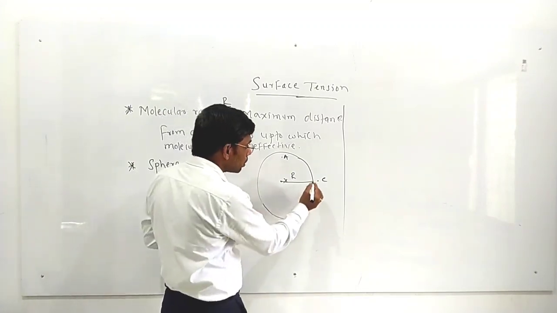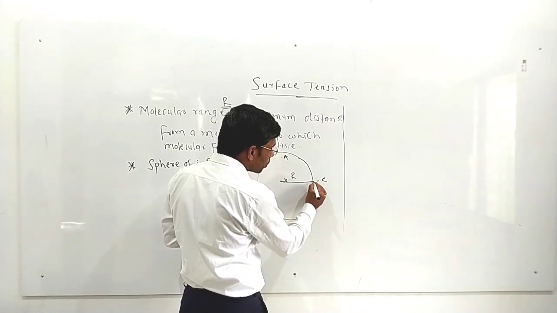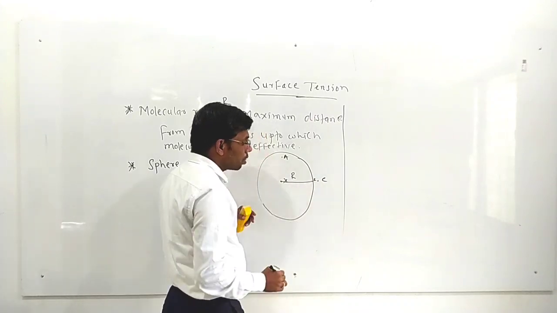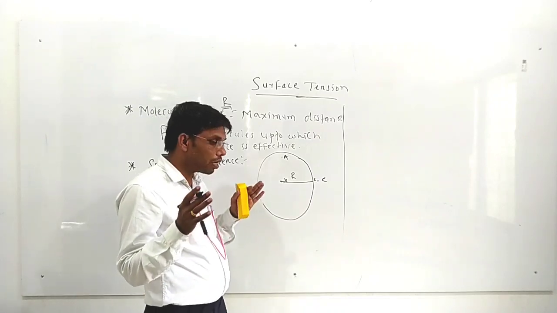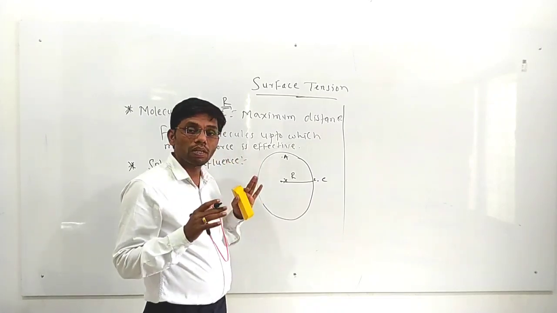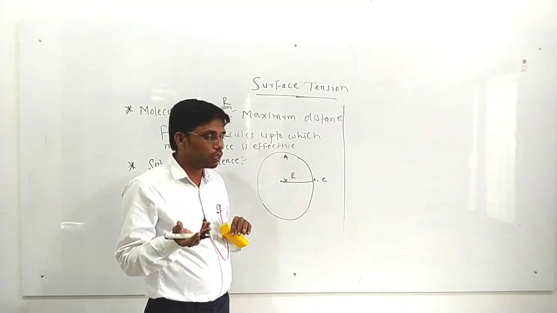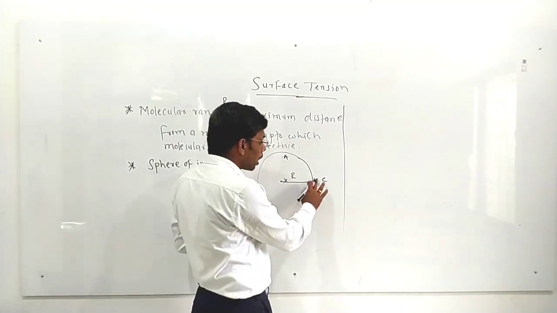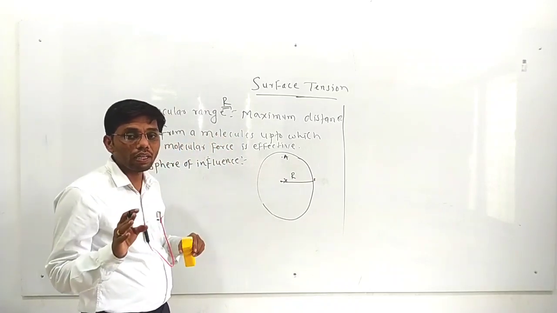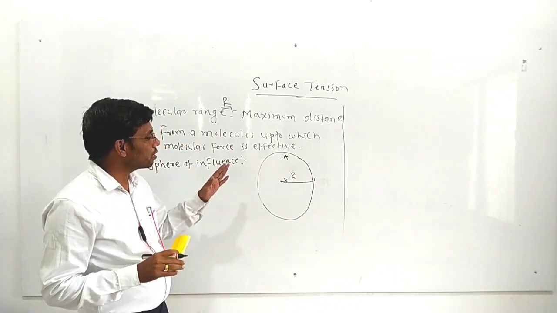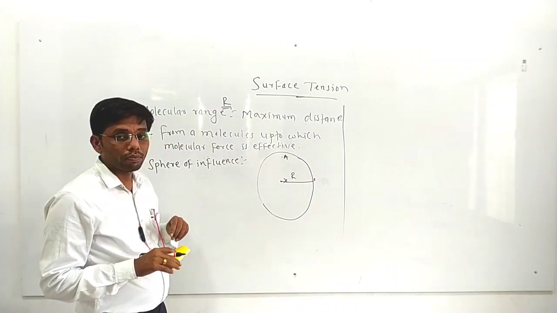If the molecule is on the boundary of the sphere of influence, suppose molecule Z is there, is the molecular force effective? Yes. So within the sphere of influence, the molecular force is effective. If the molecule is outside the sphere of influence, then the molecular force will not be effective. So that is about the sphere of influence.